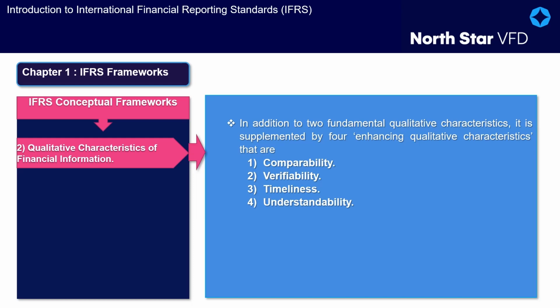4. Understandability. Financial information is made understandable to users by classifying, characterizing, and presenting it clearly and concisely. The financial reports are prepared for users who have reasonable knowledge of business and economic activities and who review and analyze the information diligently.